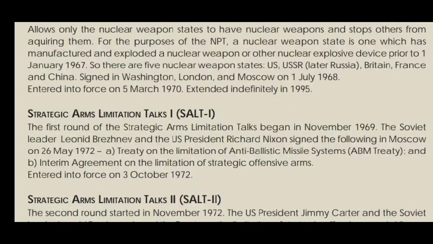Then the next one is the Strategic Arms Limitation Talks, shortly known as SALT 1. The first round of the Strategic Arms Limitation Talks began in November 1969. The Soviet leader Leonid Brezhnev and the US President Richard Nixon signed the following in Moscow on 26 May 1972. Number 1, the Treaty on the Limitation of Anti-Ballistic Missile Systems, shortly known as the ABM Treaty. And secondly, the Interim Agreement on the Limitation of Strategic Offensive Arms, entered into force on 3rd October 1972.